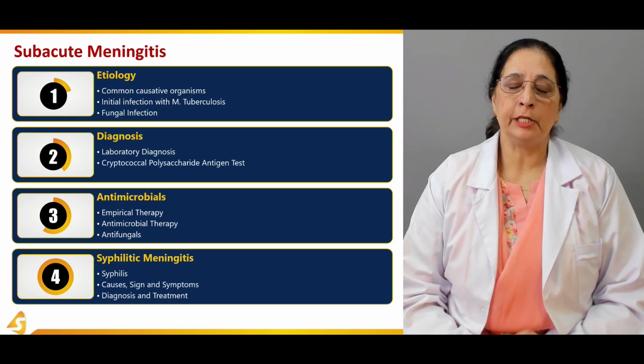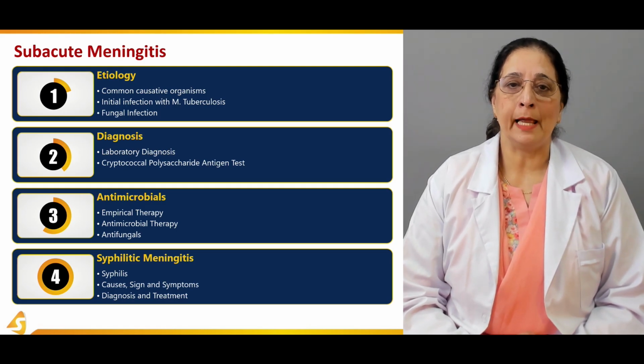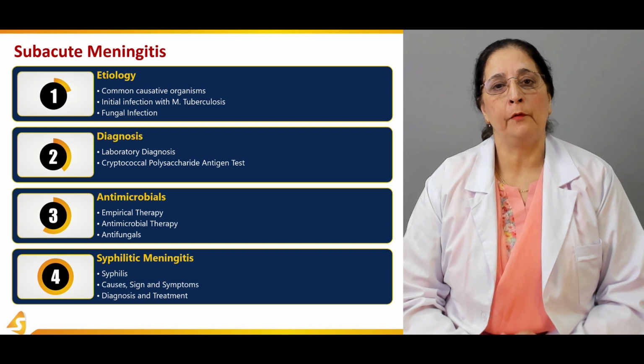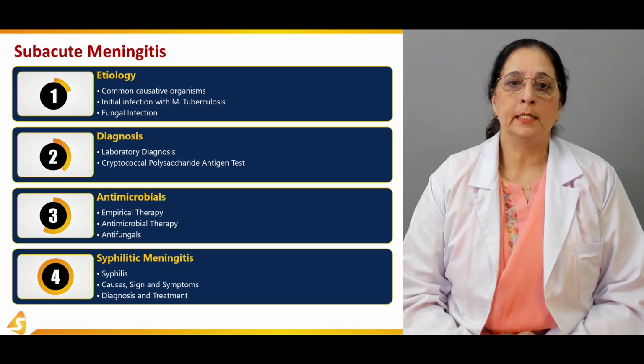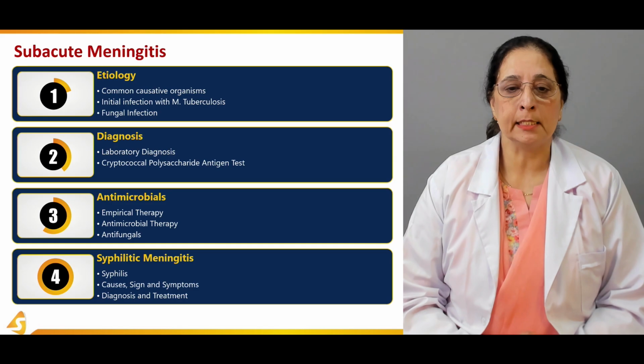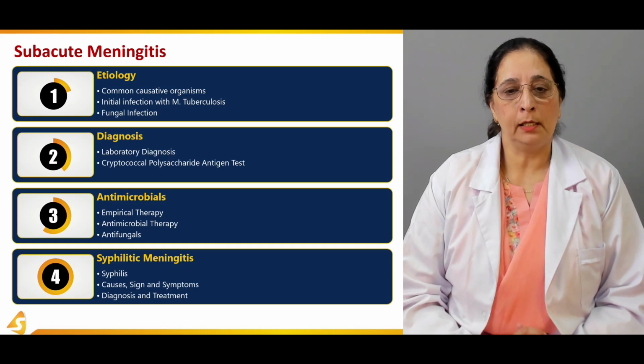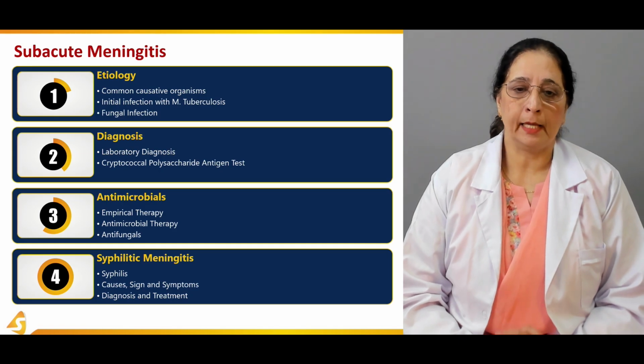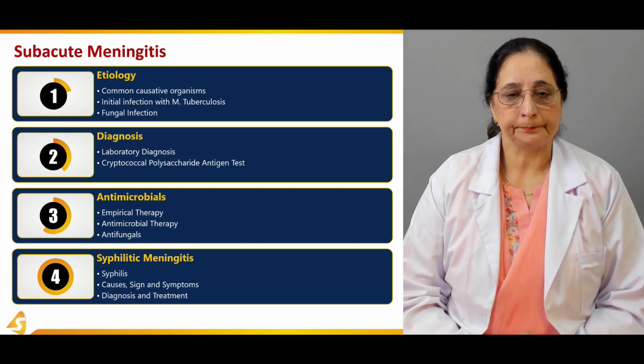Then in the second section, we will talk about some lab tests which can be performed to diagnose subacute meningitis, and then the cryptococcal polysaccharide antigen test. That will be in the second section.